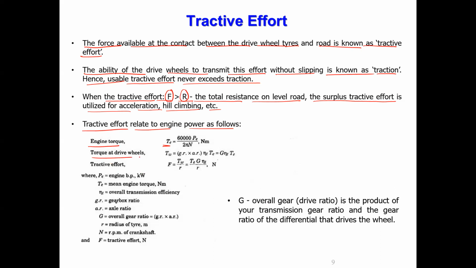The torque available at the wheel is given as TW, which is nothing but GR multiplied by AR into eta T into TE, equal to G eta T into TE. Next equation: tractive effort F equals TW divided by R, equal to TE into G into eta T divided by R, in Newtons.